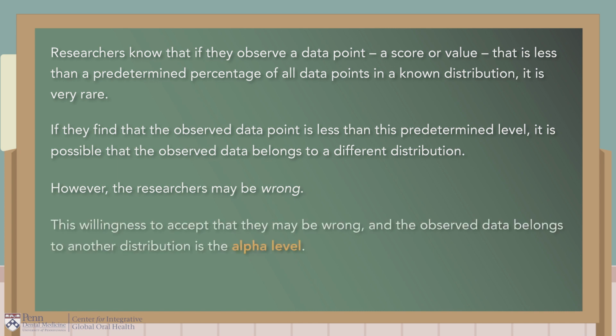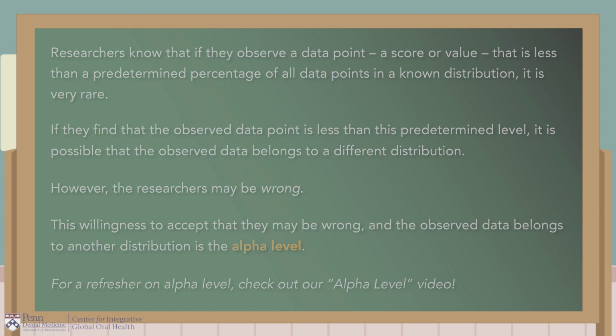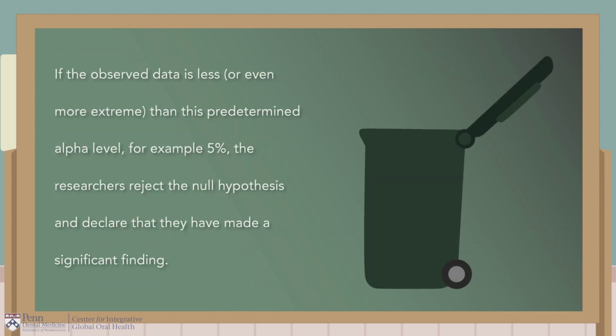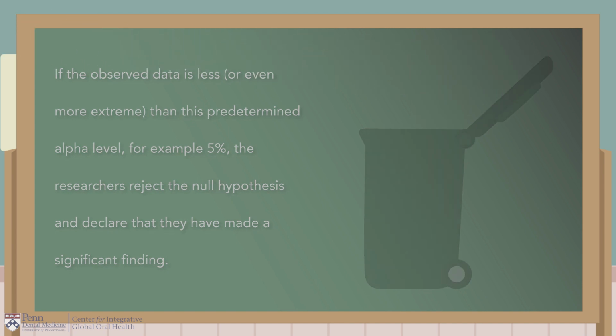This willingness to accept that they may be wrong and the observed data belongs to another distribution is the alpha level. Hans, if you recall, we spoke about the alpha level in another conversation. If the observed data is less or even more extreme than this predetermined alpha level, for example, 5%, the researchers reject the null hypothesis and declare that they have a significant finding.